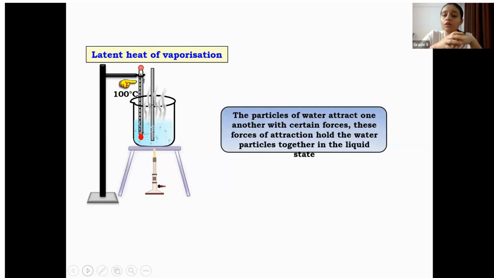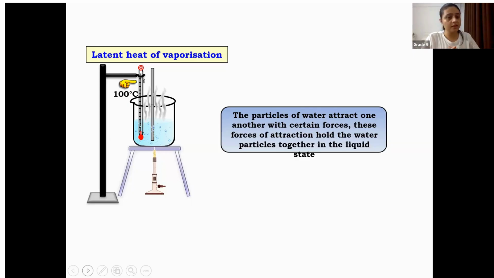Now, the particles of water attract one another with certain forces. These forces of attraction hold the water particles together in the liquid state. In a liquid there is an optimum amount of space between the particles and they can move freely. But when we boil the liquid, the particles have a strong force of attraction between them. More heat is required to break that force of attraction, right, students, which is there in the boiling liquid?